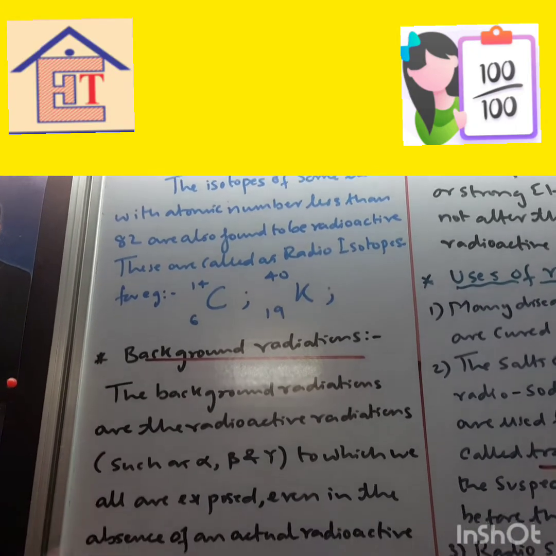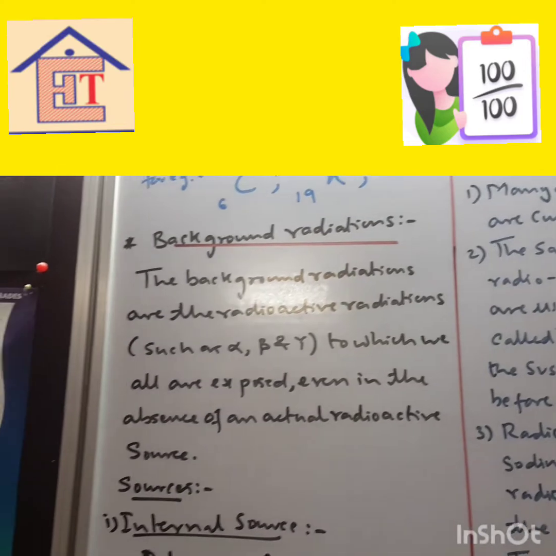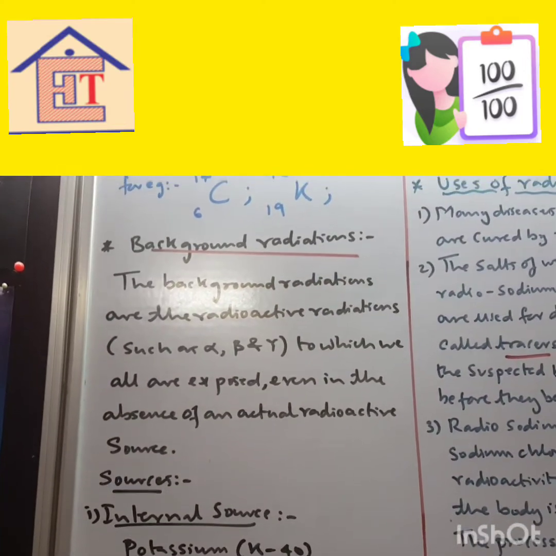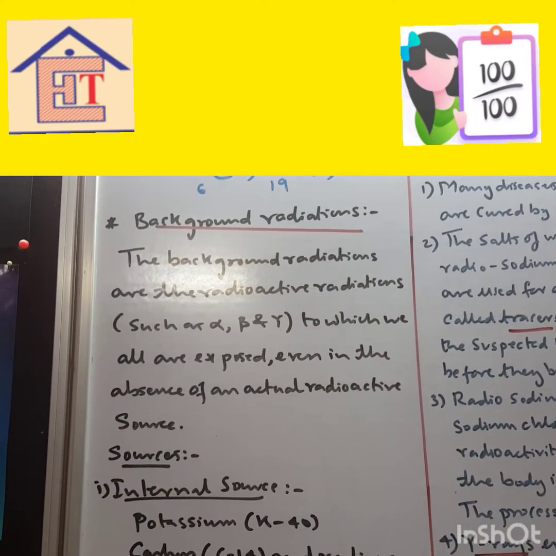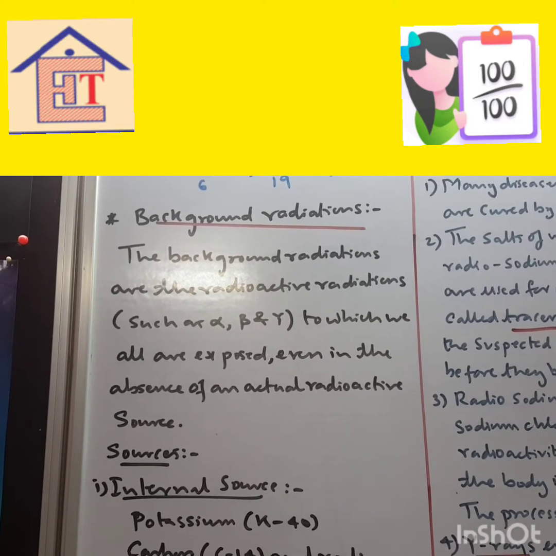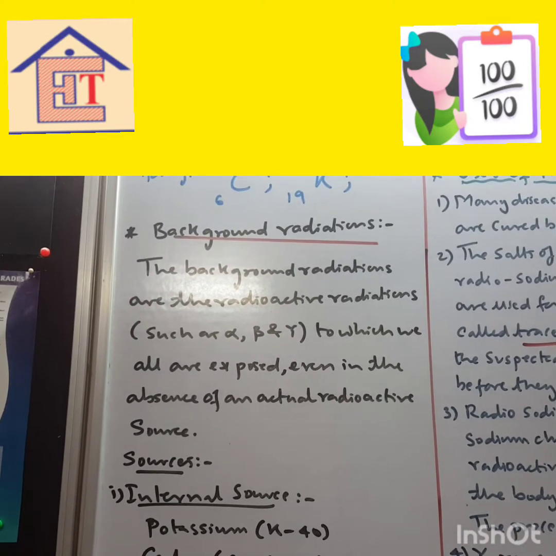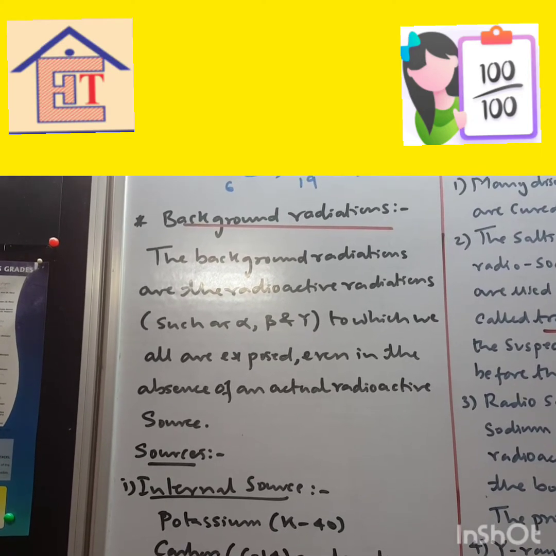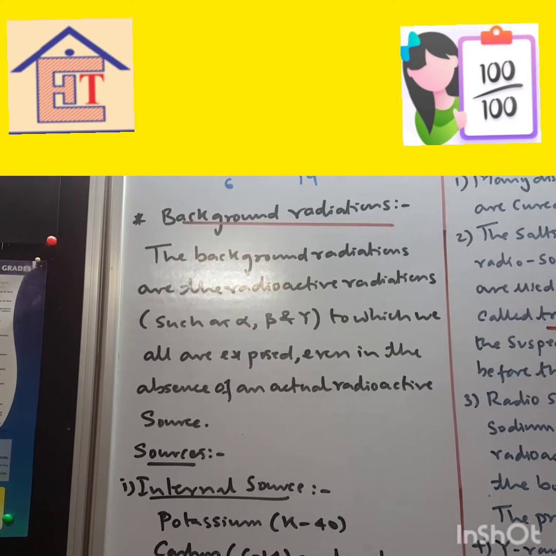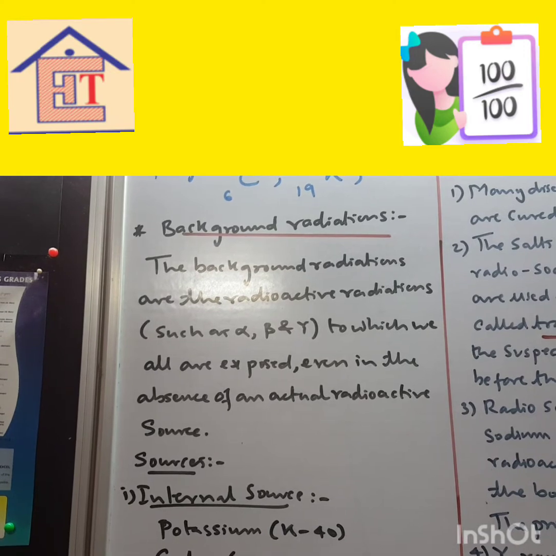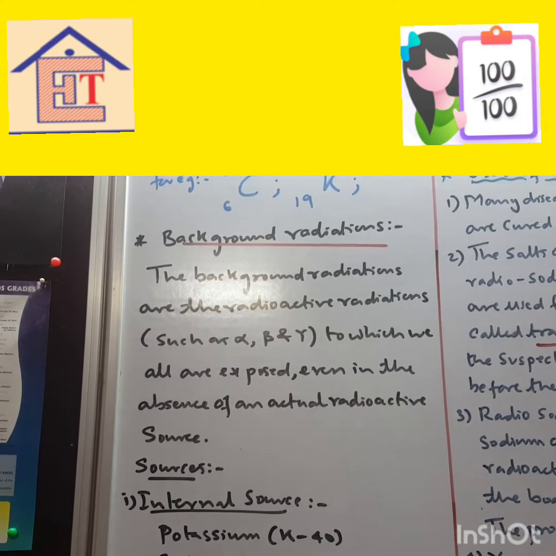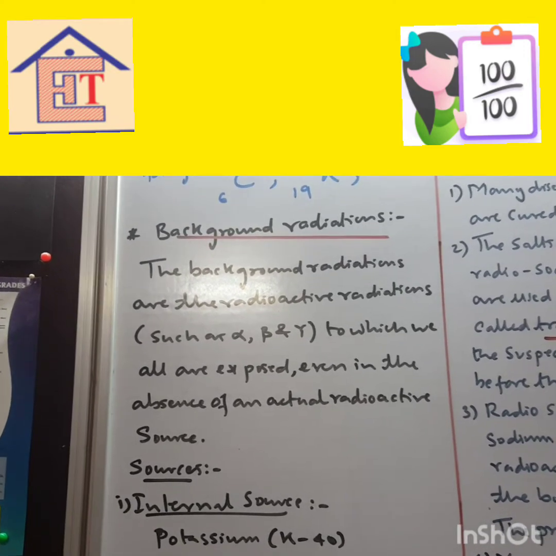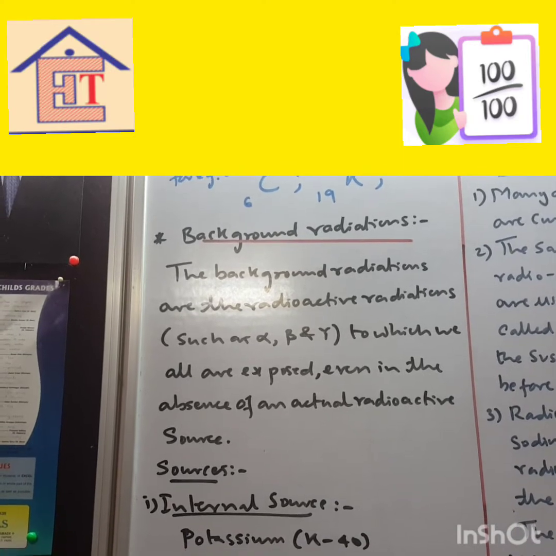Now background radiation. We are all exposed to the rays which are coming from the sun, the cosmic rays. Now you know alpha, beta, gamma rays are also given out from this. They are called background radiation. But they are in very small quantity. So this permissible dose for human safety is very low. As a result, they are harmless.